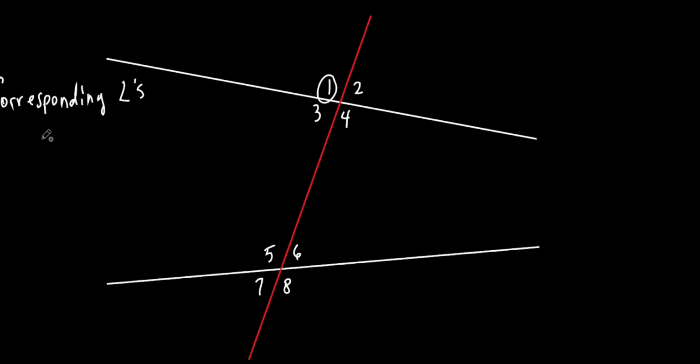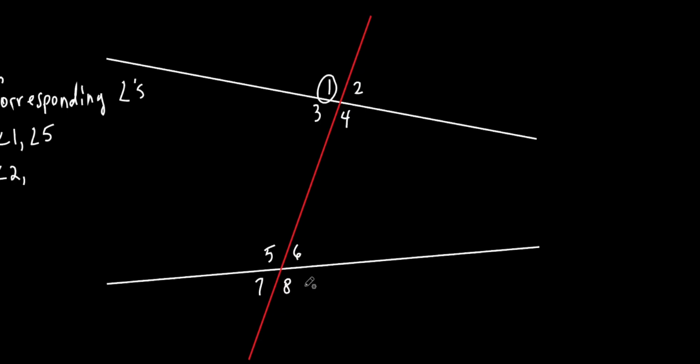All right, let's list the corresponding angles. So angle 1, and what corresponded to angle 1? Angle 5, right. Now, did I say anything about them being equal to each other? No. Okay, they just match up, right? They correspond to each other. Does that make sense? All right, give me the other one. 2 and, we already said them, but I'm going to write them down this time. 2 and what? This is top right.